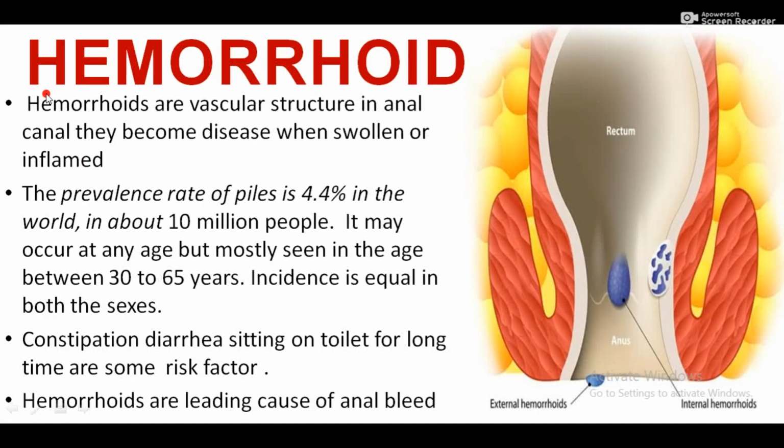Hello everyone. Today we will talk about hemorrhoid. Hemorrhoids are vascular structures in the anal canal, and they become a disease when there is swelling or inflammation in this vascular structure. It is the leading cause of anal bleeding and the occurrence rate of piles is approximately 4.4%. It is mostly seen between the ages of 30 to 65 years and incidence is equal in both sexes, either male or female.